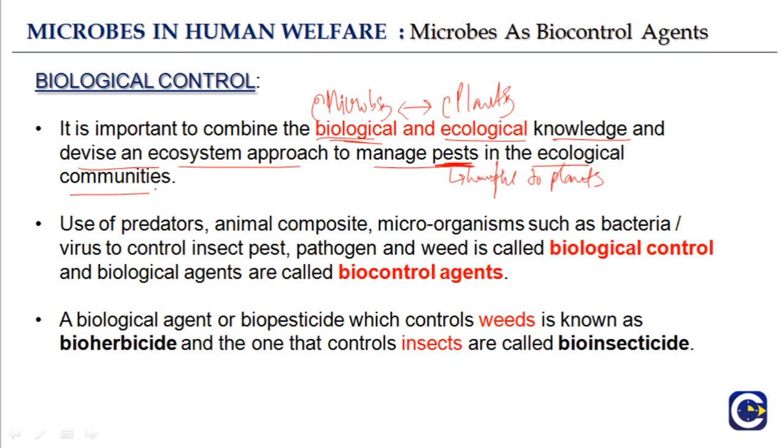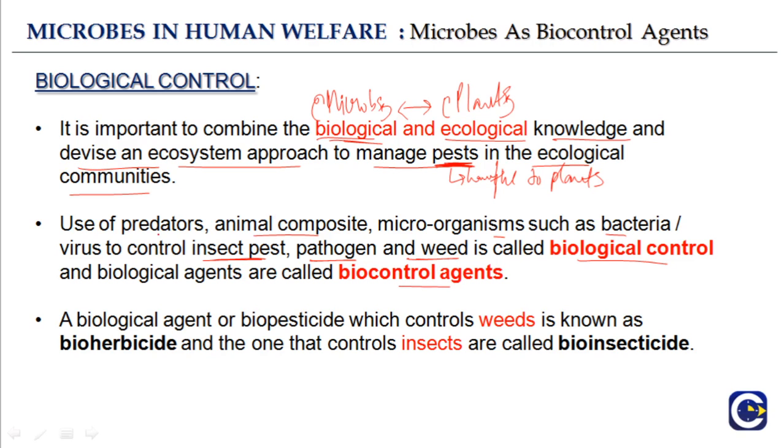So the use of predators, animal competitors, microorganisms such as bacteria and viruses to control insect pests, pathogens and weeds is called biological control. And the biological agents are called biocontrol agents. Let us look at it again slowly.